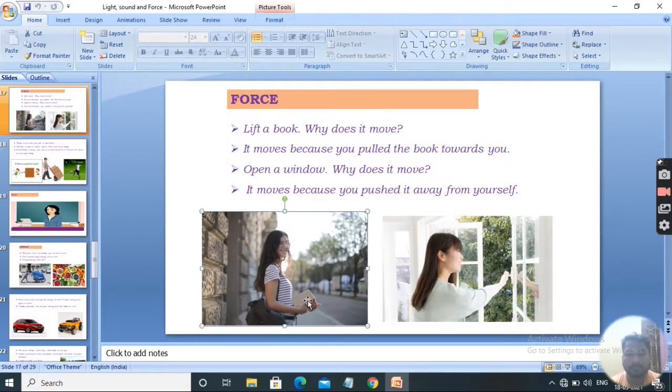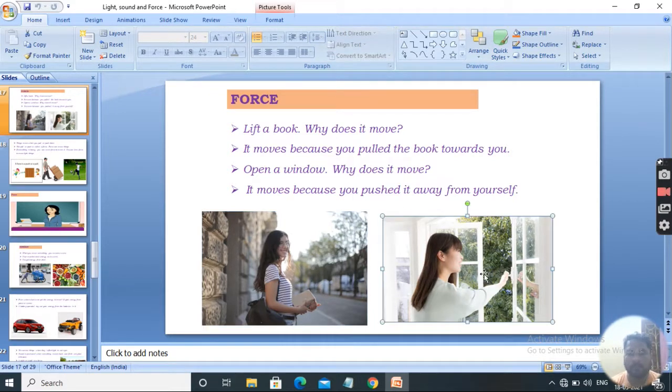Force. Students, did you have any idea about the force? Okay. Look at the two pictures. Lift a book. This girl is lifting a book. Why does it move? It moves because you pull the book towards you.